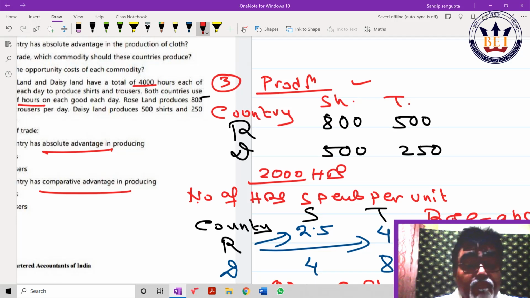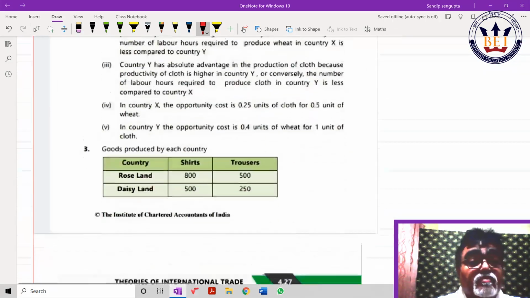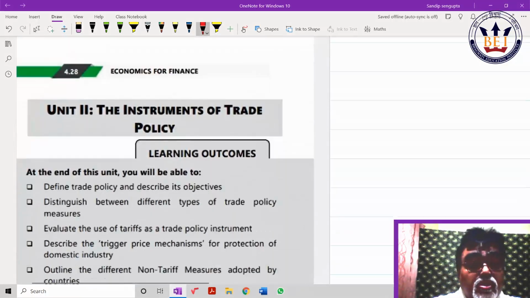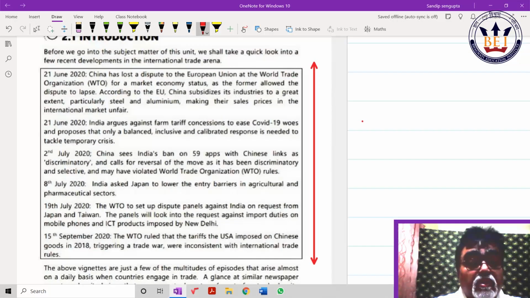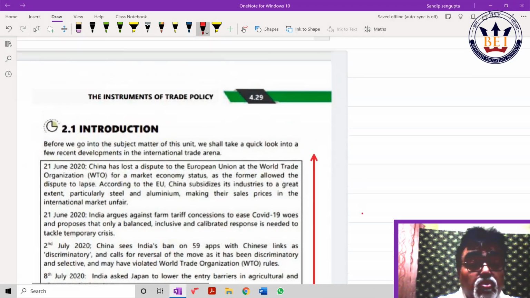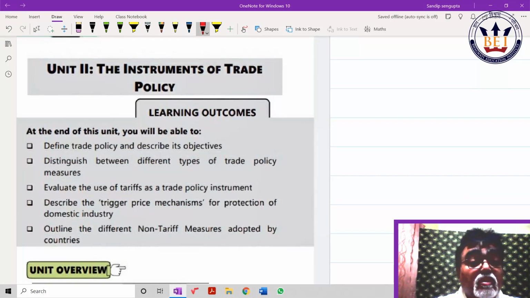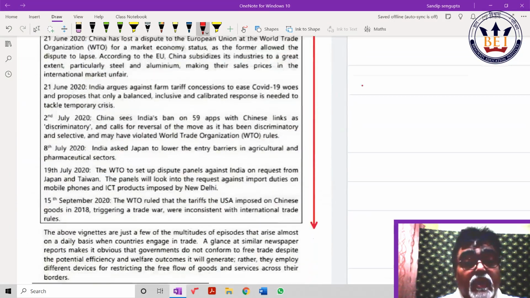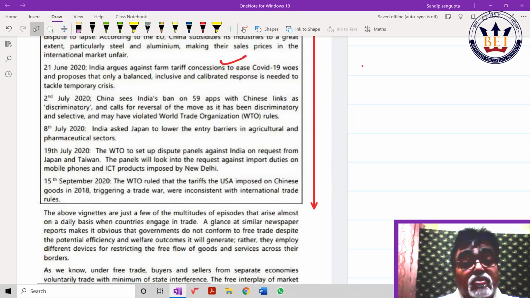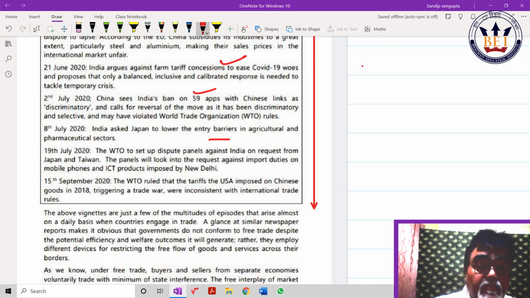Next, this is done. Trade policies. Again, brush up. What are the trade negotiations? It is in chapter 4, unit 2, trade instruments. Tariff concession, what we made. 59 apps we have deducted from China. You know that. Just go through once more, please. Nothing to explain here. Informative type.